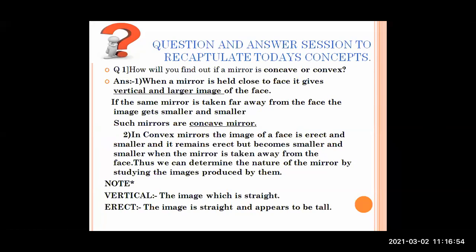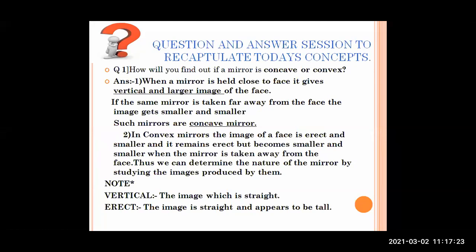Okay, now just to differentiate between these two very important words: the first one is vertical for concave mirror and erect for convex mirror. They sound the same. We think that both are one and the same, but they are slightly different. Vertical means the image which is straight. Erect also means the image is straight, but it appears to be small.